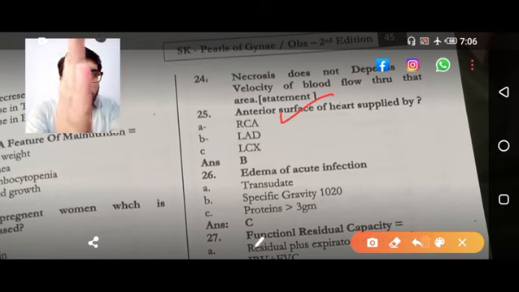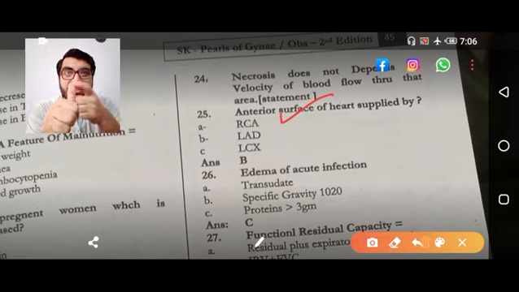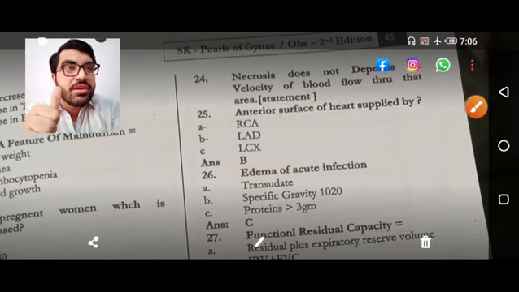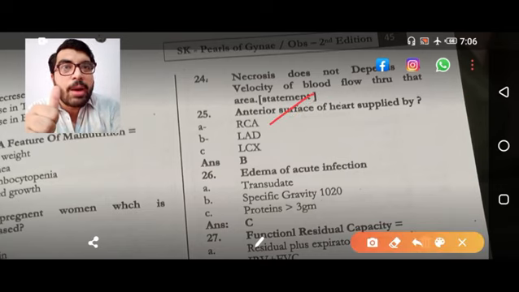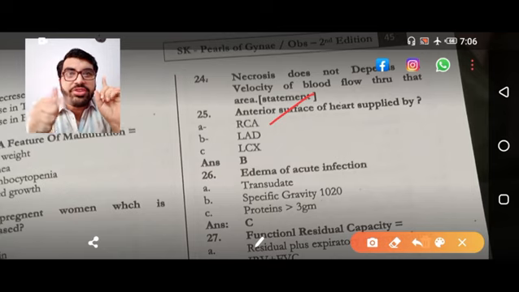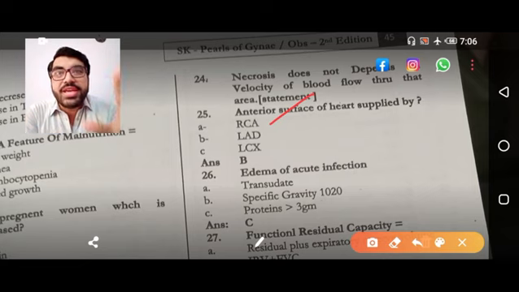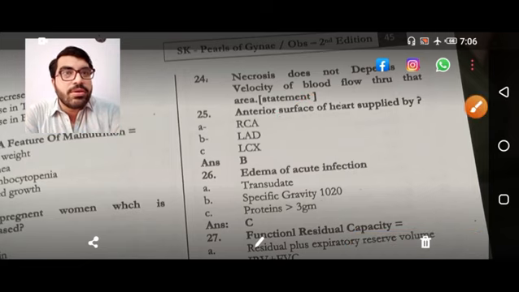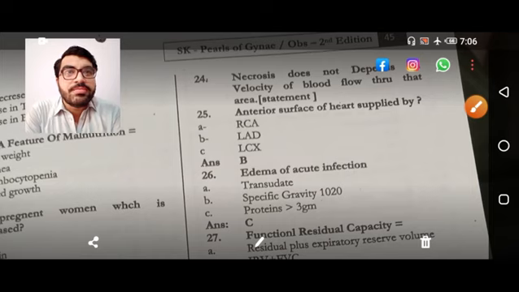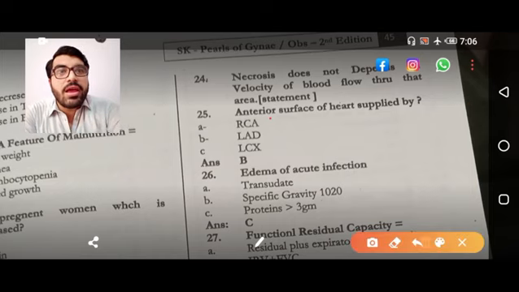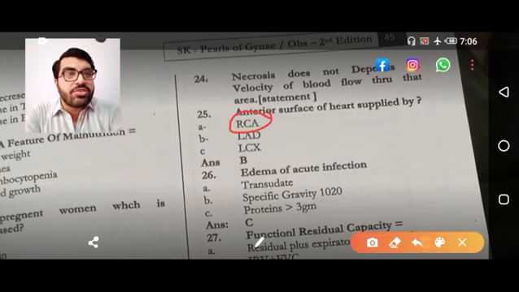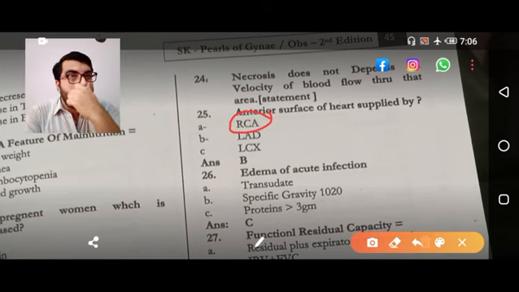So you have to focus on the stem. Anterior surface of the heart, like over there, this is right coronary artery, option A. But if the question says anterior surface of the left ventricle, then option B, LAD. So keep in mind. So over here the answer is option A, that is RCA, because it is anterior surface of the heart.